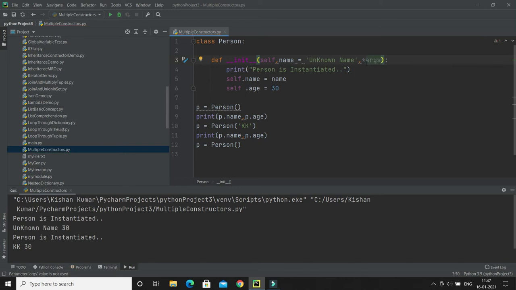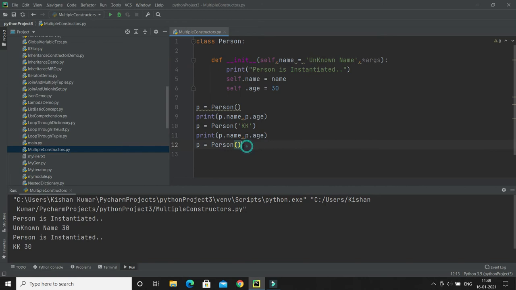You just create one variable and prefix it with the asterisk, and this is called a variable length argument. If you use a variable length argument, then you can pass any number of parameters, right? But it doesn't mean that you always have to name it args. This is just a convention, it's not a rule. You can give any name over here, but you have to prefix that variable name with an asterisk.